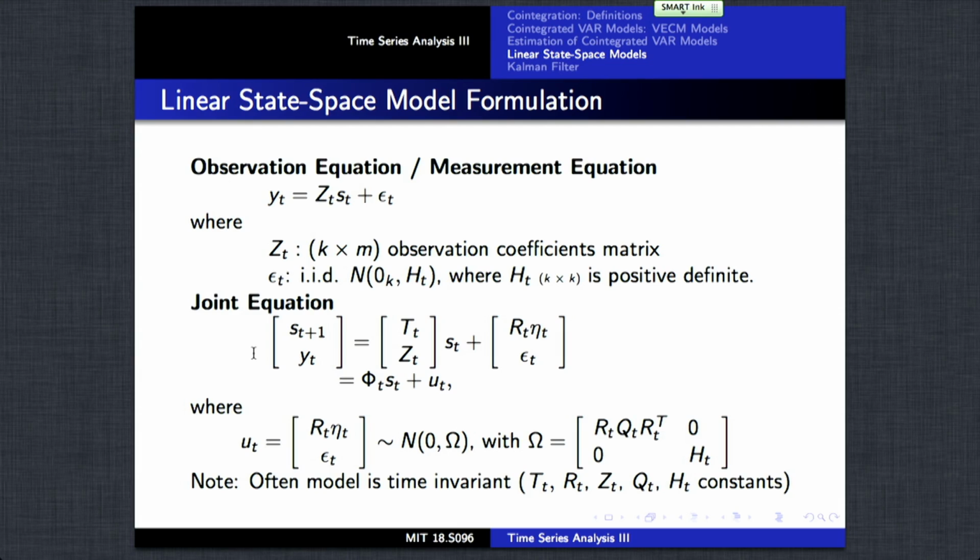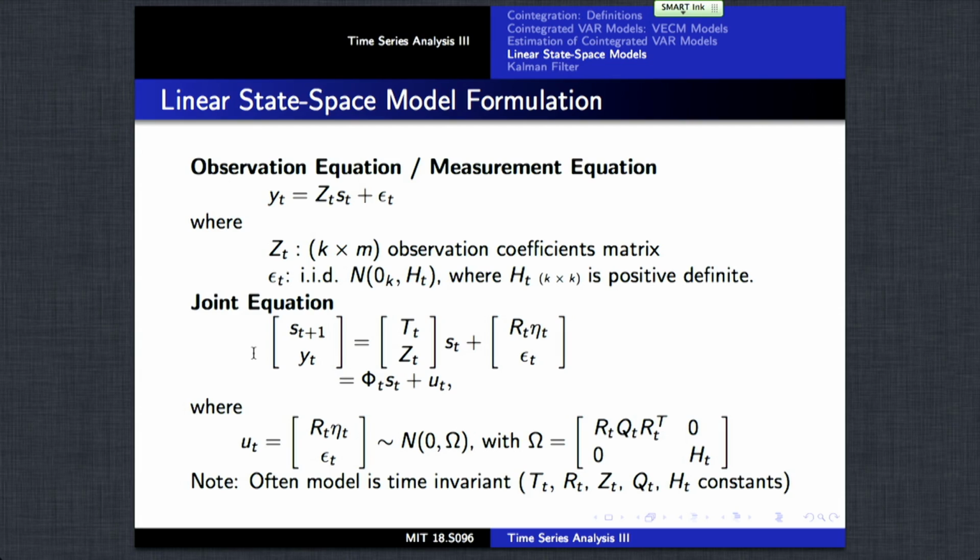So the matrix Zt is the observation coefficients matrix, and the noise, or innovations epsilon t, are, we'll assume, independent, identically distributed, multivariate normal random variables of some covariance matrix Ht. And to be fully general, the subscript t means the covariance can depend on time t. It doesn't have to, but it can.